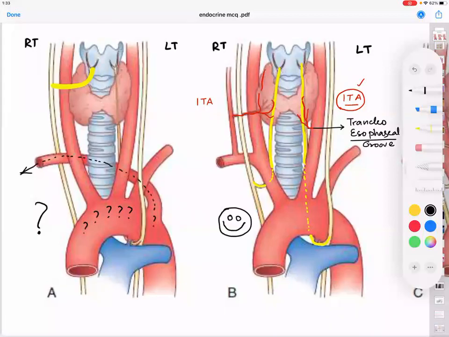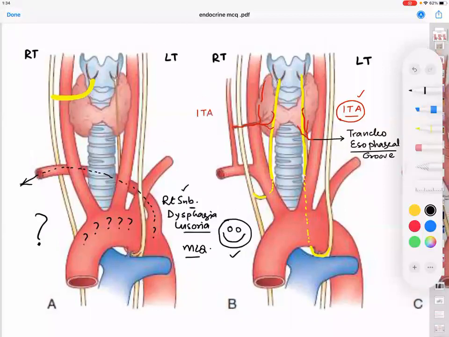Sir, the right subclavian has gone behind the trachea. Can you see that? This is a normal anatomy, and this is an abnormal anatomy. So the right subclavian is behind and compresses the esophagus. And do you know in ENT what this condition is called? Dysphagia lusoria. Very good. Extremely important MCQ point.